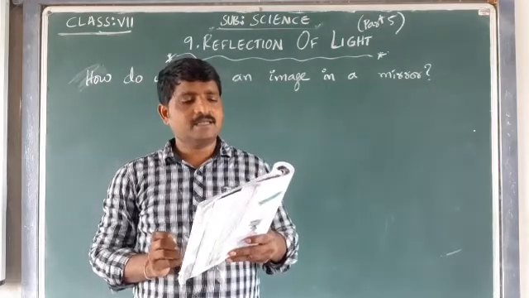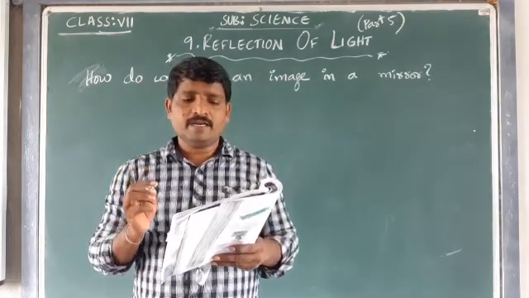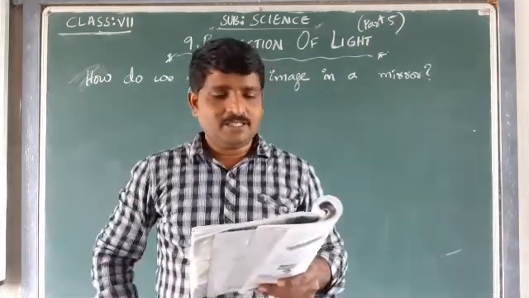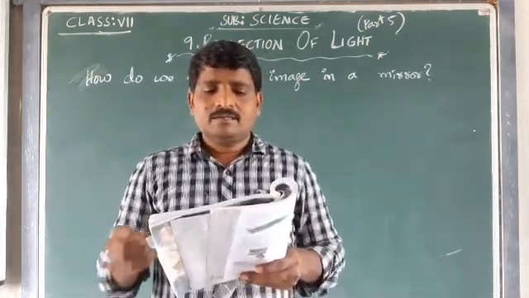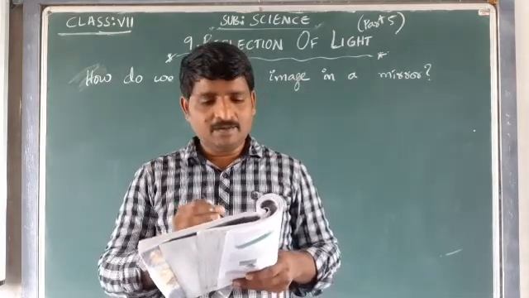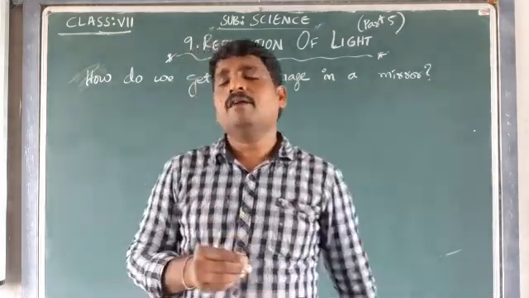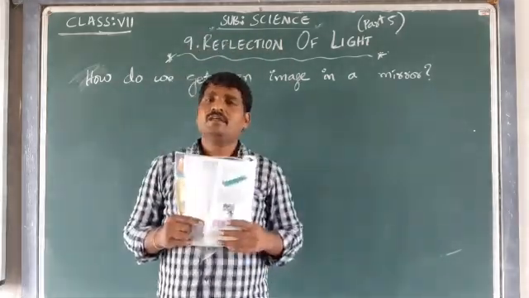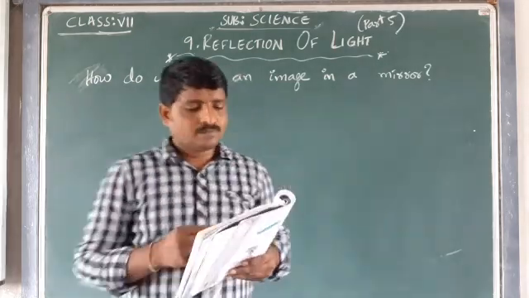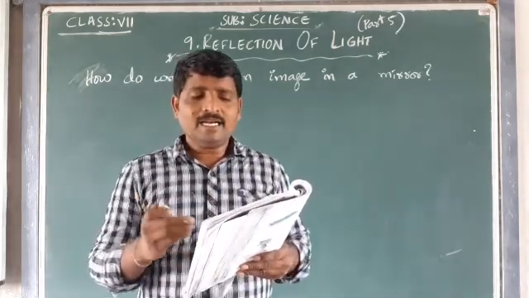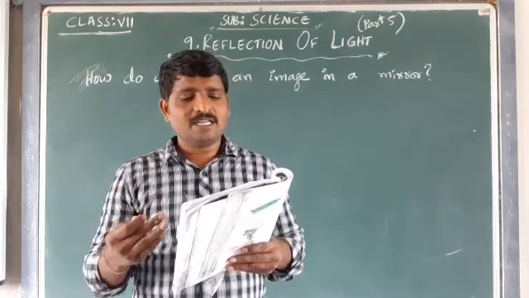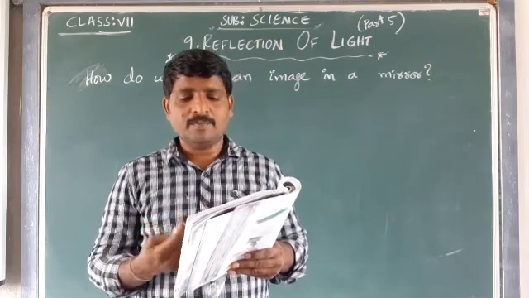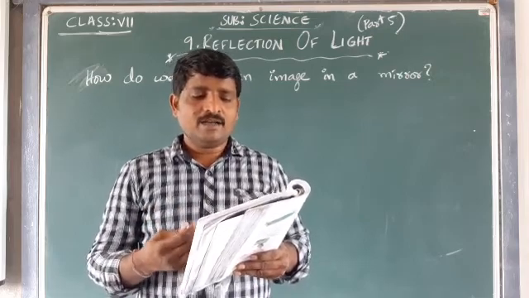Have you seen your image in the mirror at any time? Of course we do, we regularly see our image in the mirror. Do you know how it is formed? During the daytime, the light rays fall on you and get reflected, and a number of reflected rays from you fall on the mirror and also get reflected back.